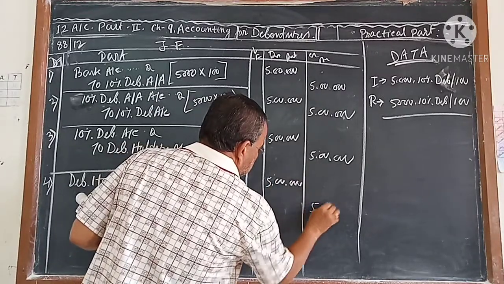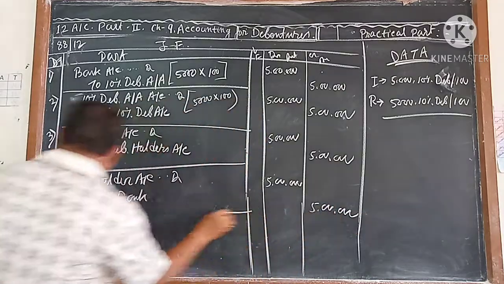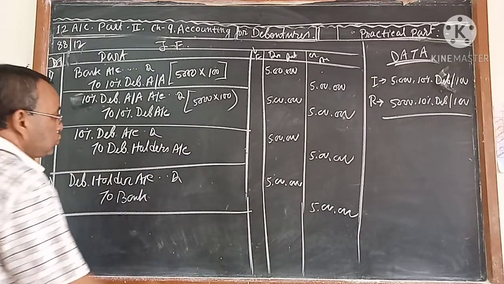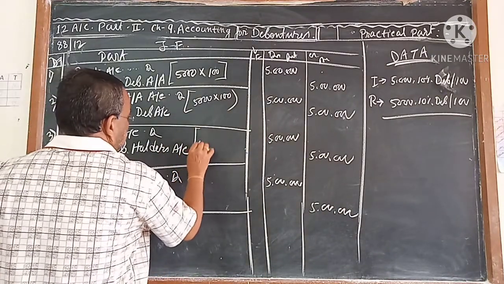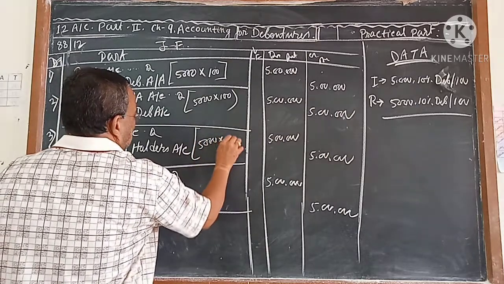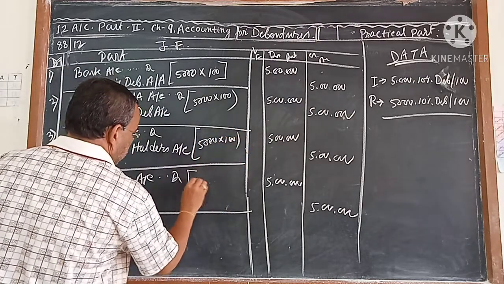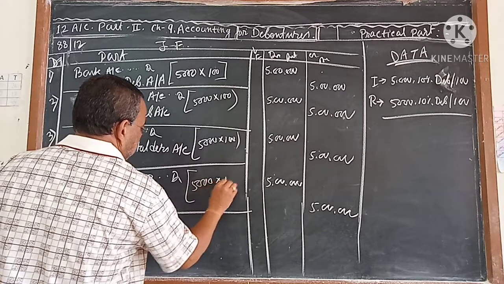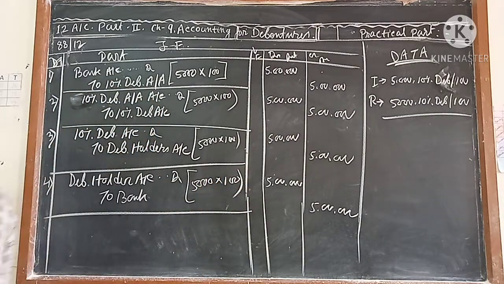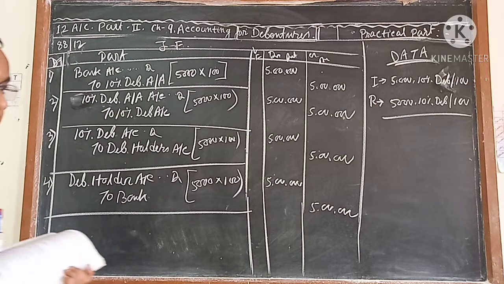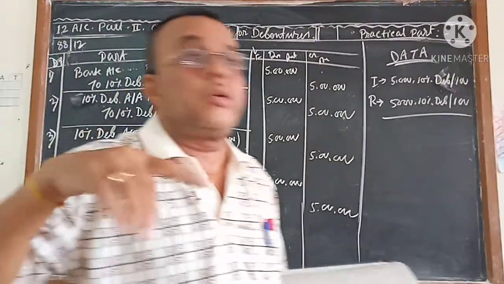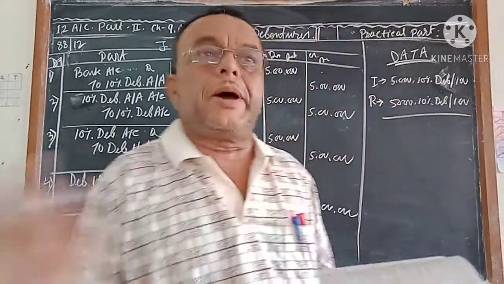So in this case, the company is not having any profit or any loss in the issue of debenture or redemption of debenture. This is 5,000 into 100, and this is also 5,000 into 100. Now you merge them and find out. Just now I told you, you have taken money and you have given back the money, so you should not have any balance.